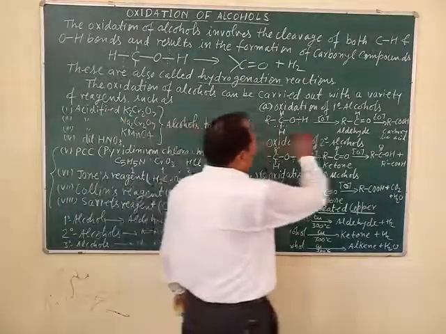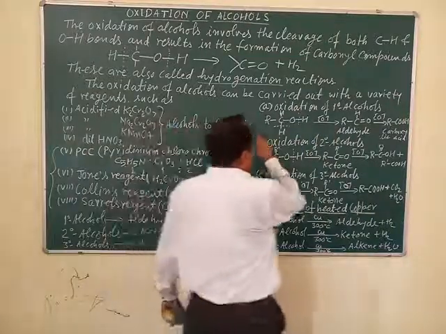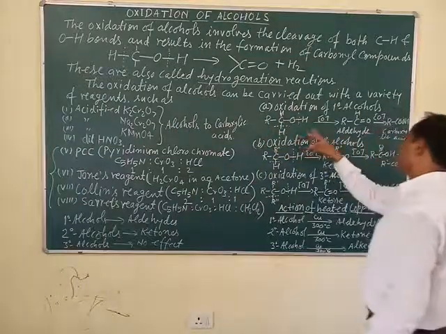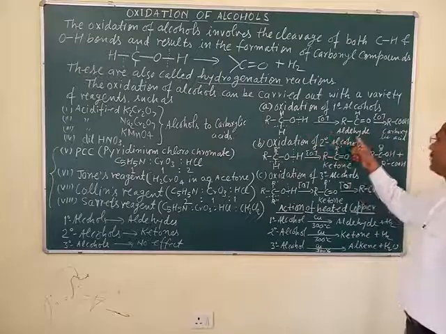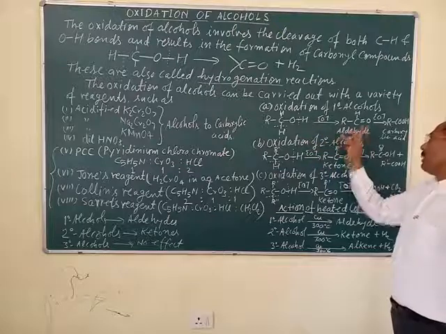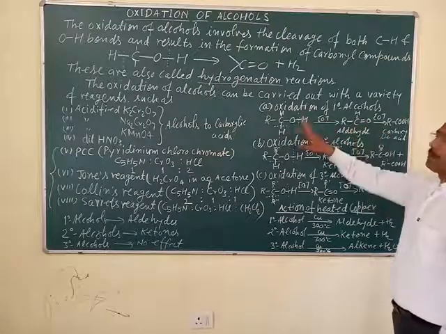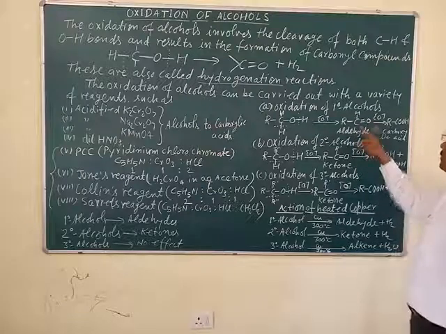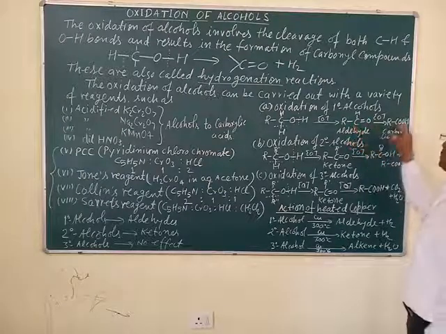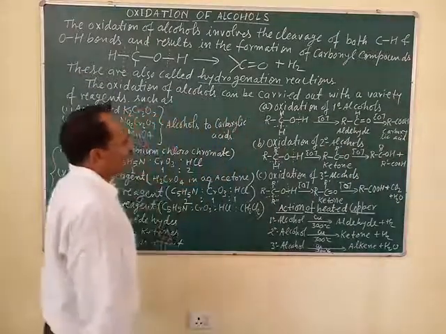When primary alcohol is oxidized by these agents, it is easily oxidized into the corresponding aldehyde having the same number of carbon atoms. On further oxidation, this aldehyde gives a carboxylic acid with the same number of carbon atoms.